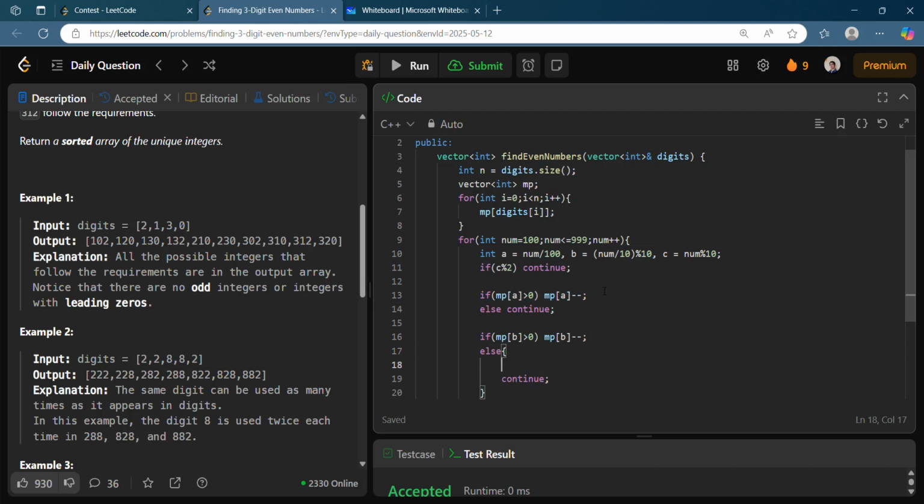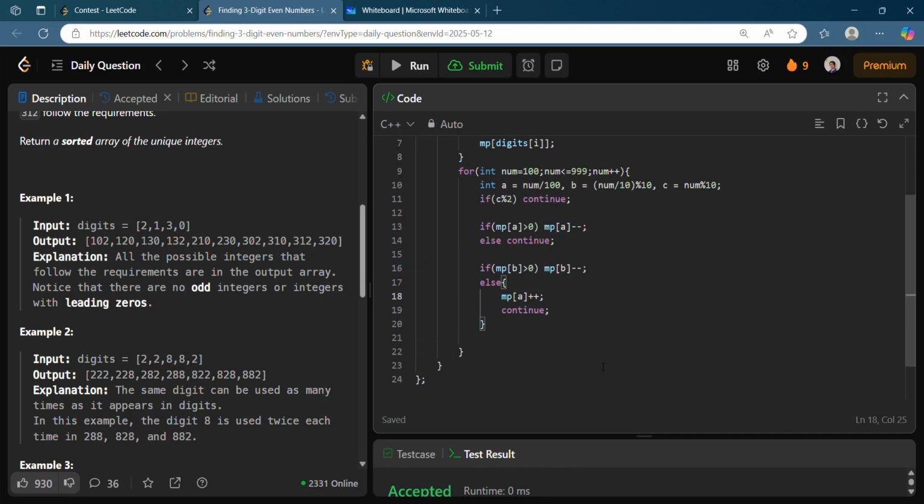Then the changes you have done in the map, you need to reset. You have done map of A minus minus, so you need to do now map of A plus plus. If you are stopping this iteration here and going to the next iteration, then you must also reset the map because that will be used in the next iteration. Same thing you can just do for C.